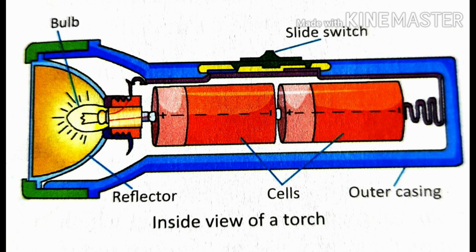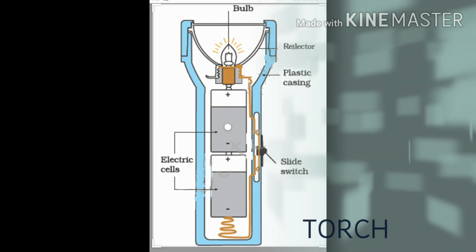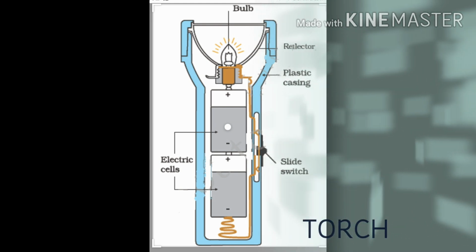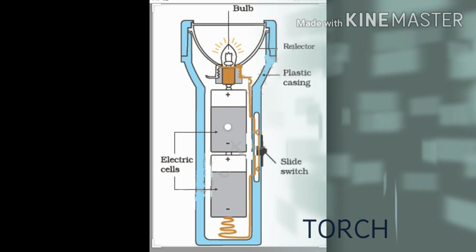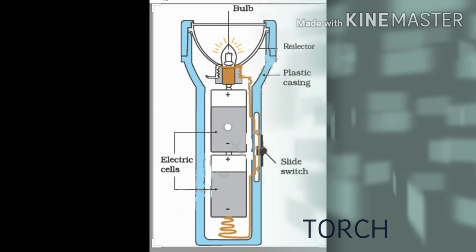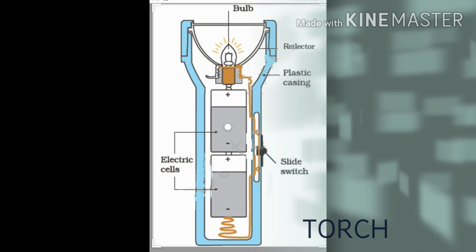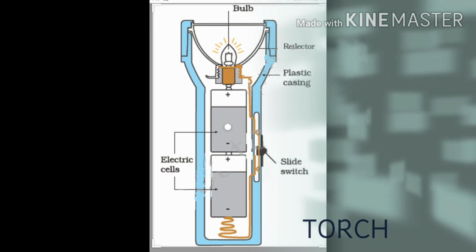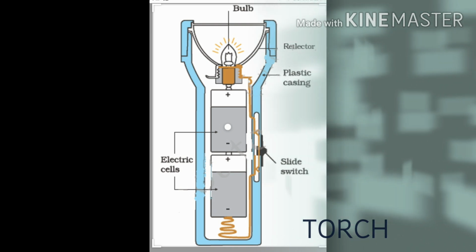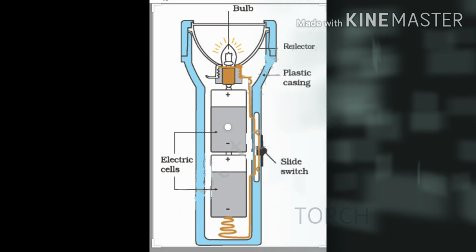Various devices are used to get electrical energy, such as cells, battery, generators, power station, etc. All these are sources of electricity. Now here is a very simple diagram which shows the arrangement of cells and the bulb in a torch.